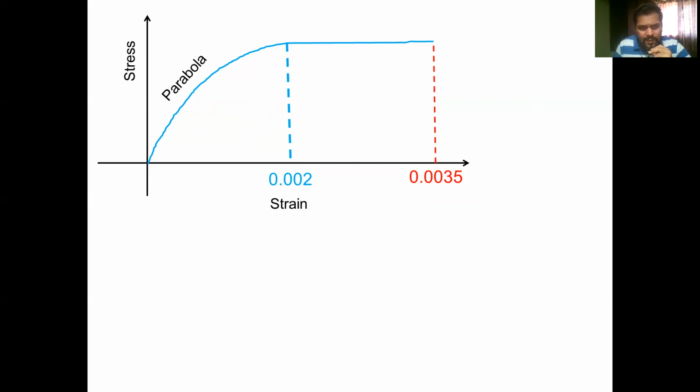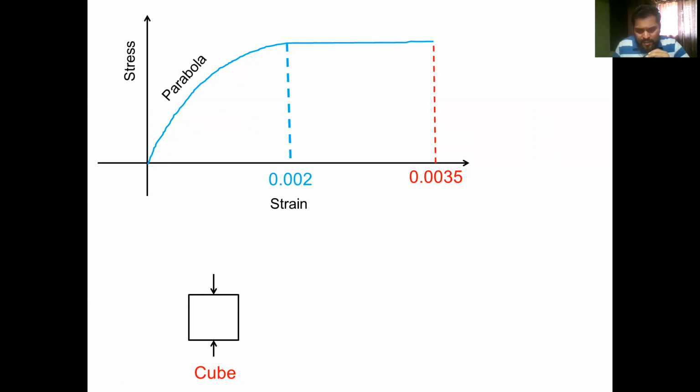The peak stress occurs at the strain value of 0.002, and the descending branch of the stress strain curve has been idealized as a constant one, and the ultimate strain that the concrete will take is taken as 0.0035.